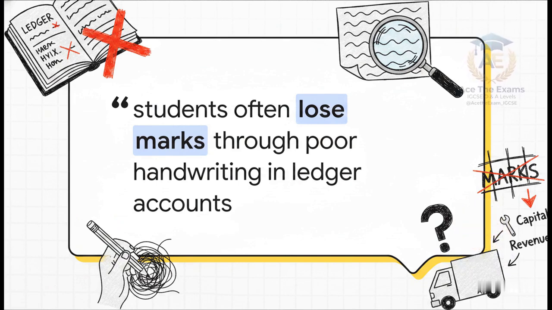It's that simple. Second, students repeatedly fail to distinguish between revenue items, like everyday repairs, and capital items, like purchasing a brand new delivery van. Mixing these two up completely destroys your profit calculation and invalidates your entire balance sheet. Don't let that be you.